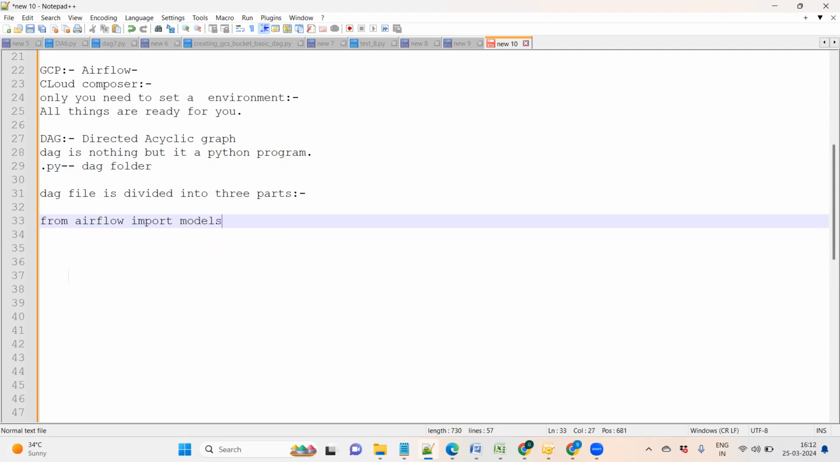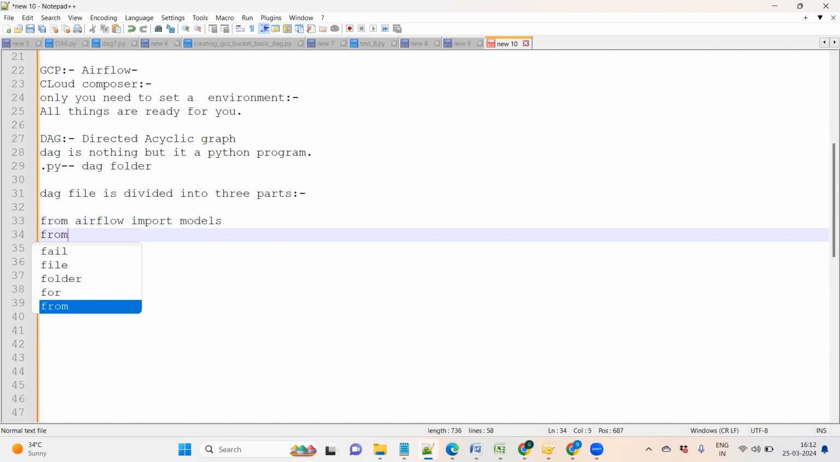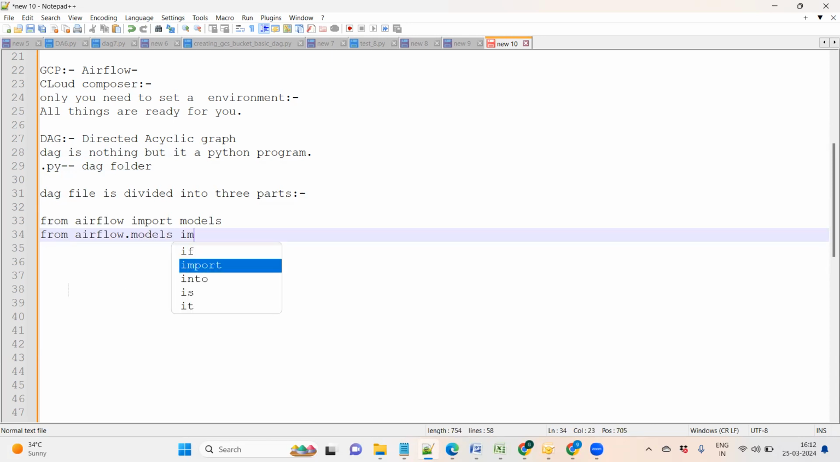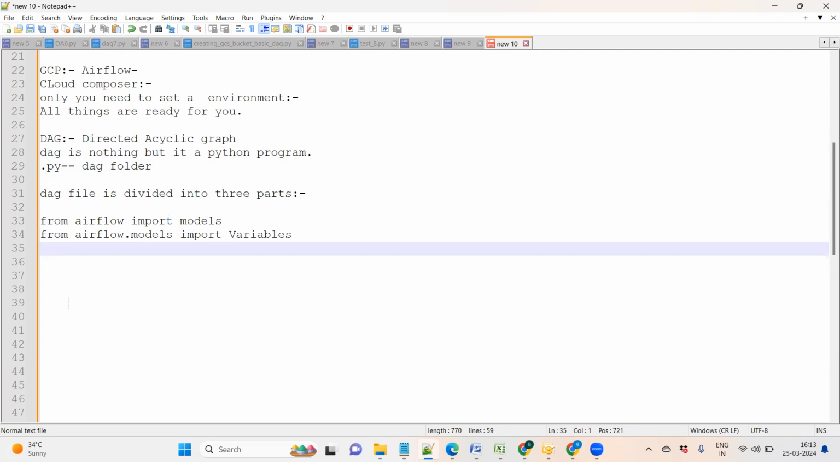Okay, so this is one library. After that, for example, from airflow.models import Variable. Okay, in this way we can do that. Another kind of library?